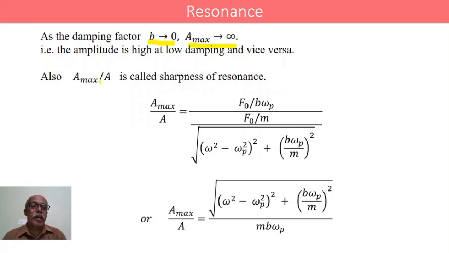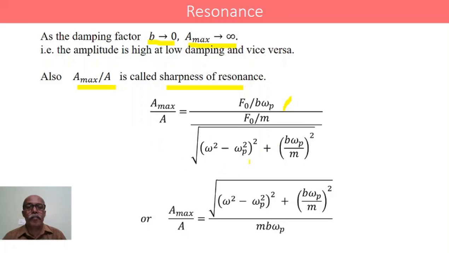Also, A maximum by A is called the sharpness of resonance. The ratio of maximum amplitude to the amplitude of the body is called sharpness of resonance. A maximum is F naught by B omega P, and A is this.